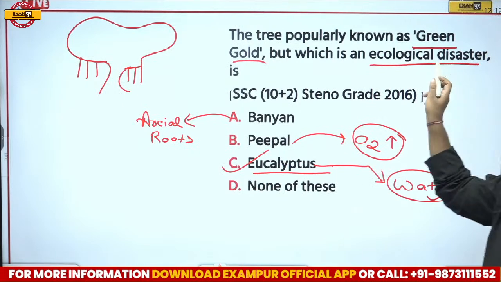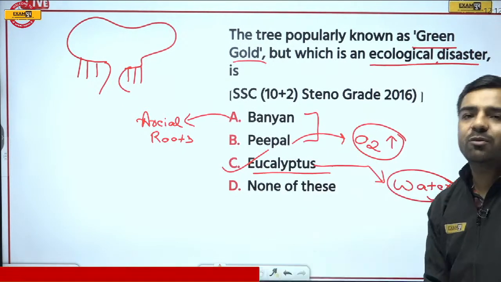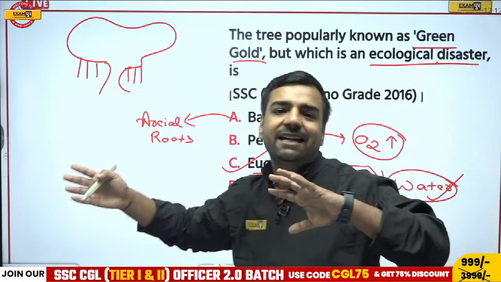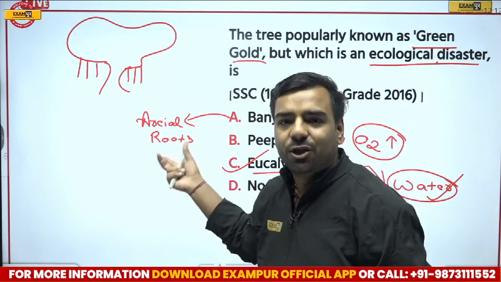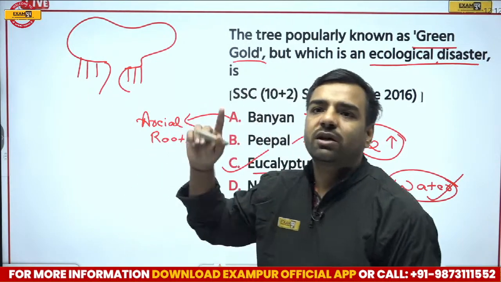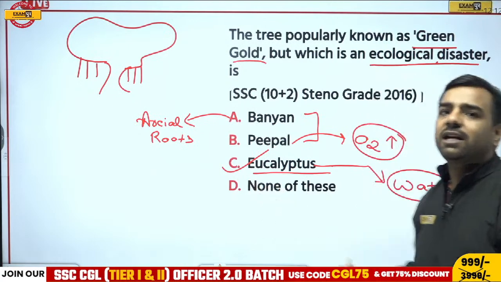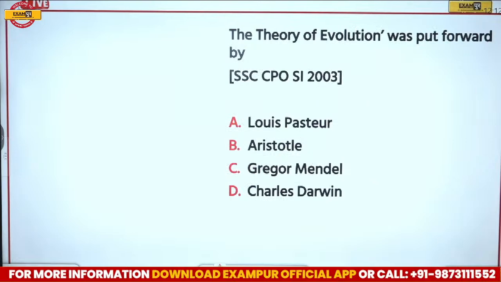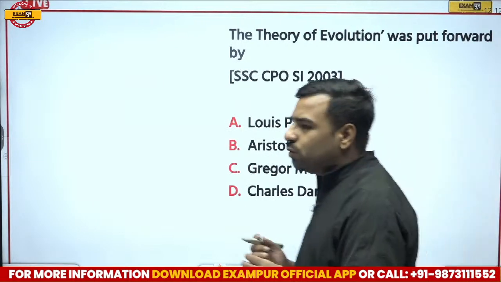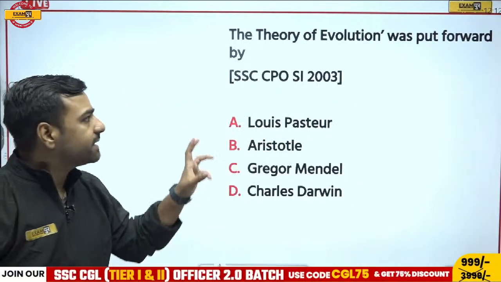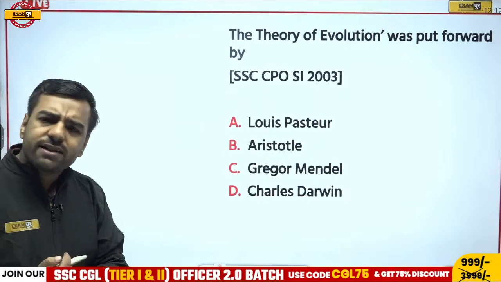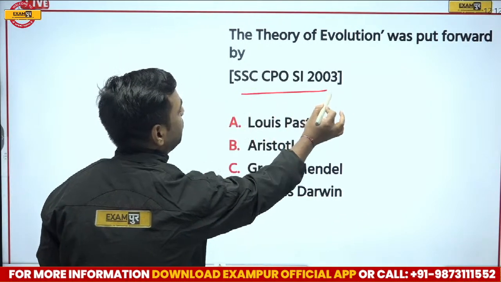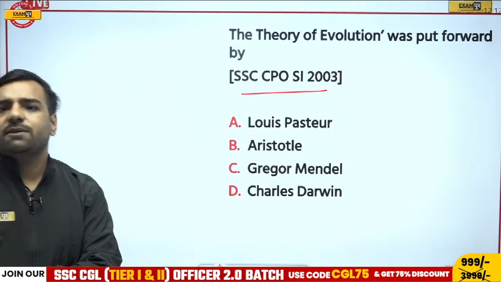Now, if I talk about ecological disaster, obviously the banyan tree and peepal tree are not going to be ecological disasters. So the only option left is eucalyptus. So you can go either with the logical part or with the options, and you will get the correct answer. So Akleshwar and Vikram, I guess you understood this point. Let's move forward now. Next we have: the theory of evolution was put forward by whom? Who was the one who gave this theory of evolution? Before understanding that part, I will take answers from you, and this question is from CPO SI 2003. So this is from the CPO part again.